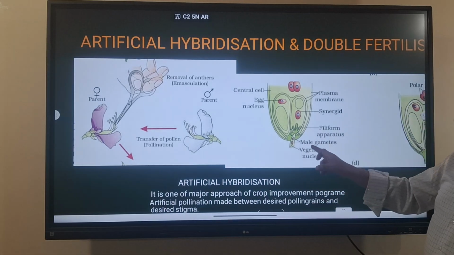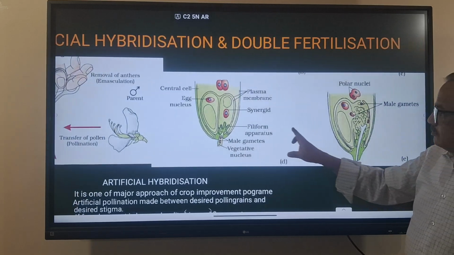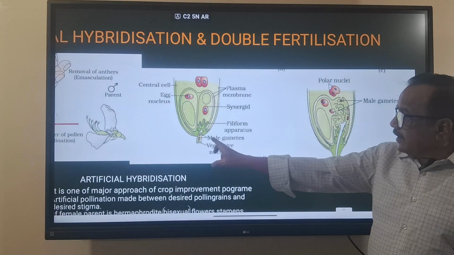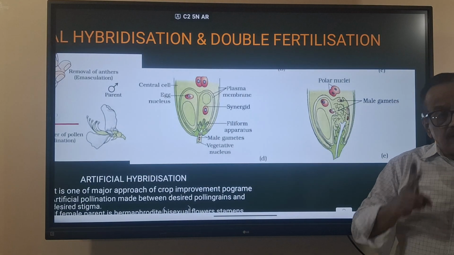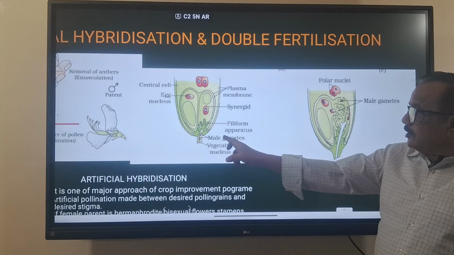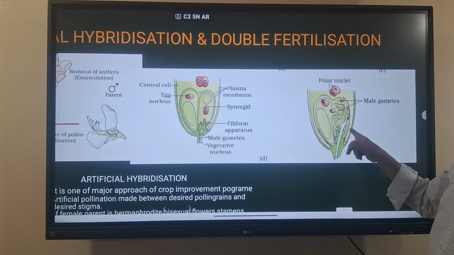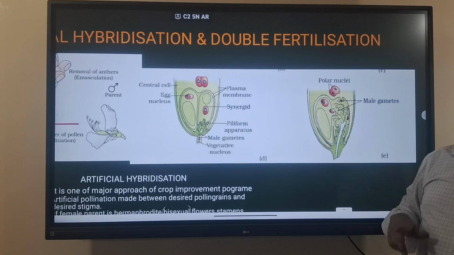And double fertilization, triple fusion: when the pollen tube enters the embryo sac, it brings two male gametes, and the two male gametes are released into one of the synergids.